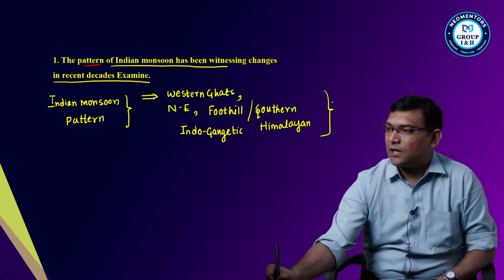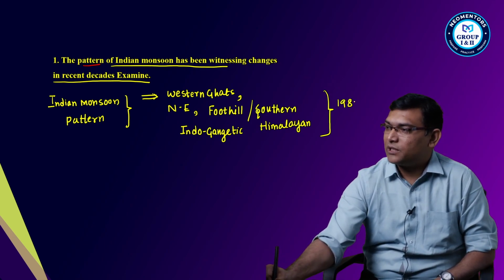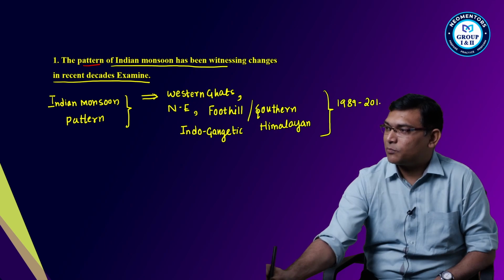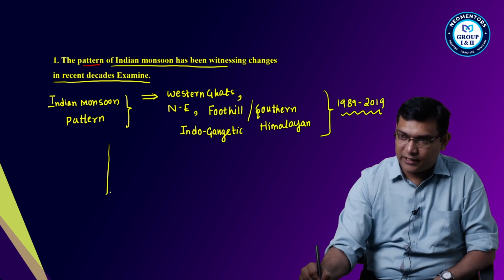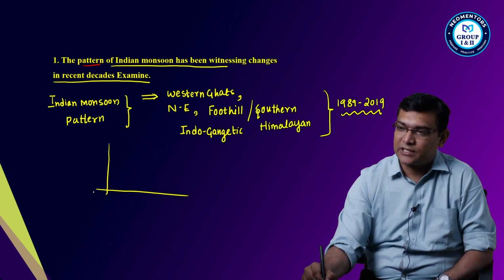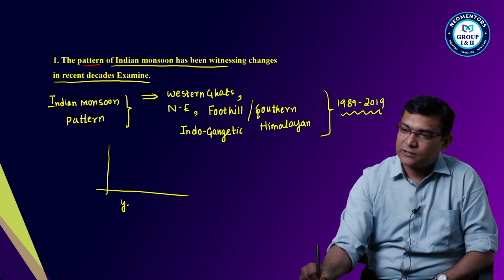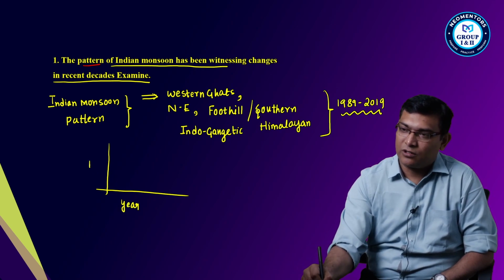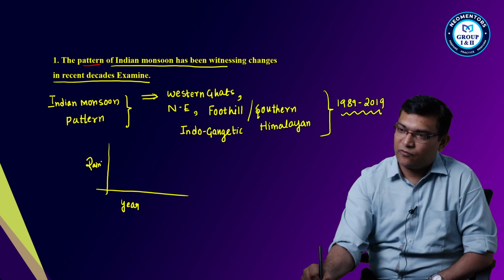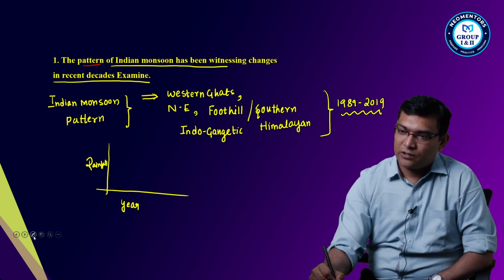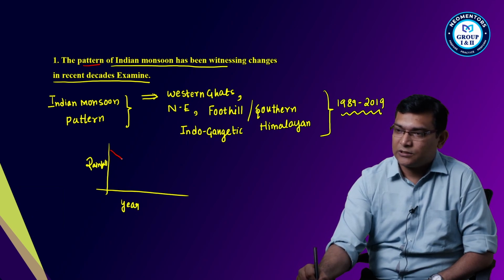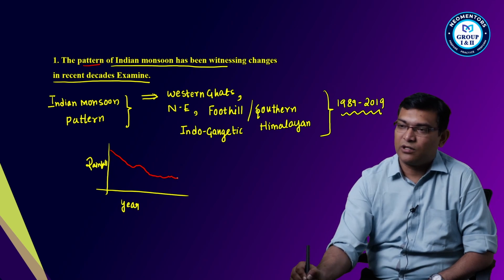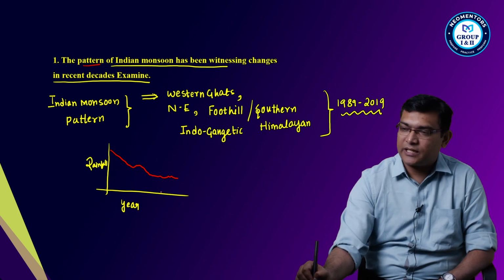But recently, if we take the data from 1989 to 2019, there is a decreasing trend in the rainfall like this. The rainfall has been decreasing. If I draw year and rainfall, then there is a decreasing trend in the rainfall over the years.